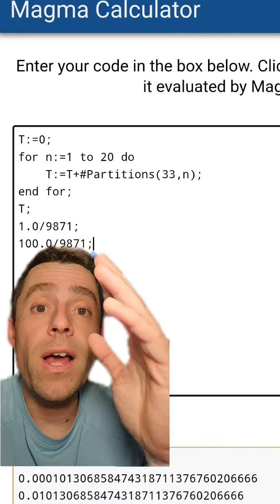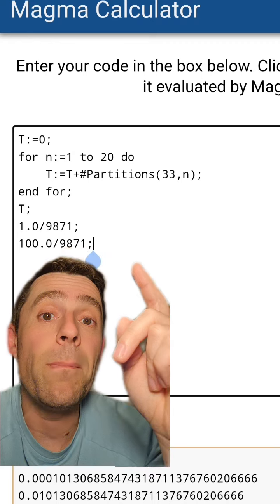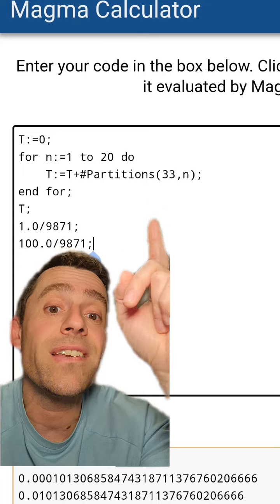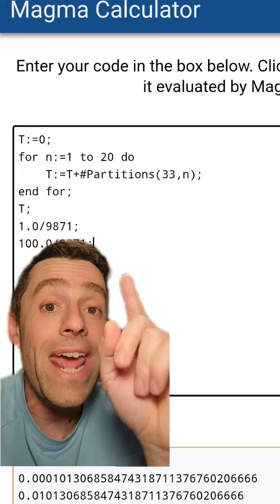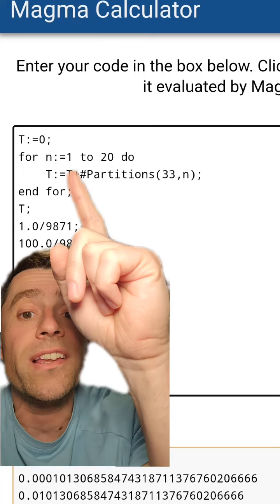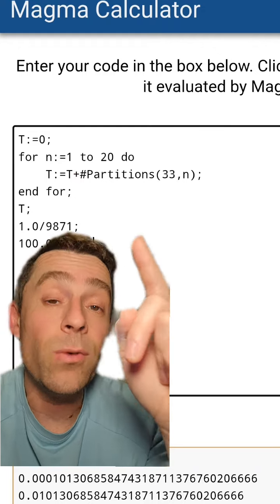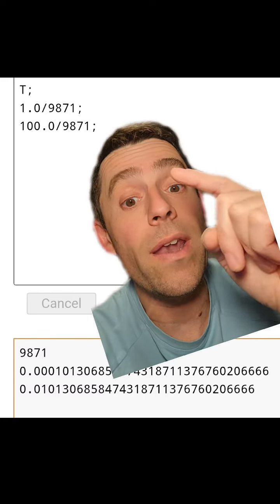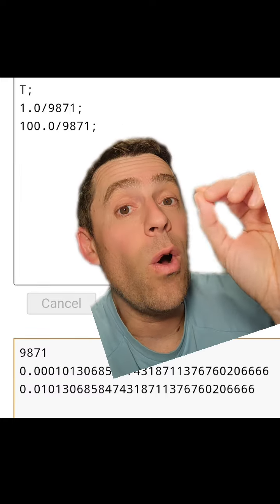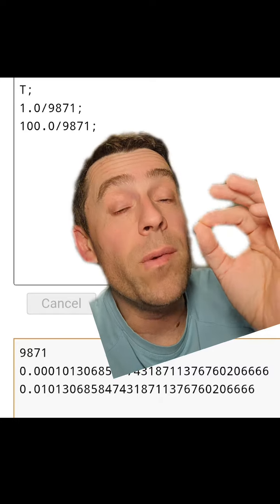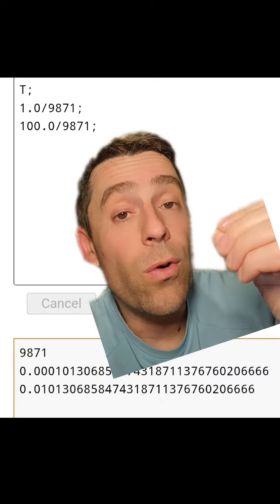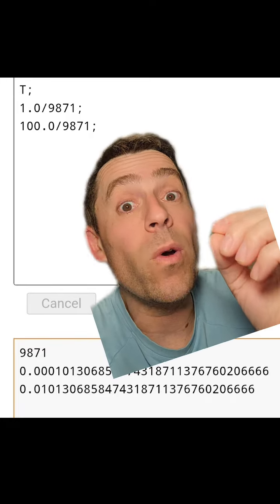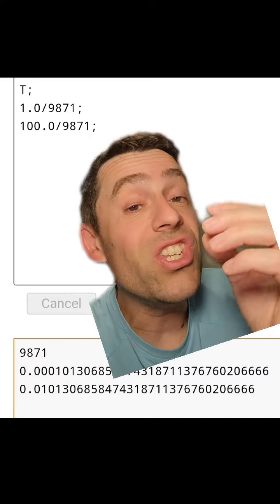And then I went to my favorite algebra system. In this case, it's called Magma, which can compute restricted partitions. This function computes how many ways 33 can be written as a sum of exactly n numbers. And then I added all the possibilities as a sum of one number up to 20 numbers and saw what the total is. And it turns out that the grand total is 9,871. What that means is that the chances of landing on the Fibonacci sequence when ordering those titles was 1 in 9,871, which is something like 0.01% chance, which is tiny.